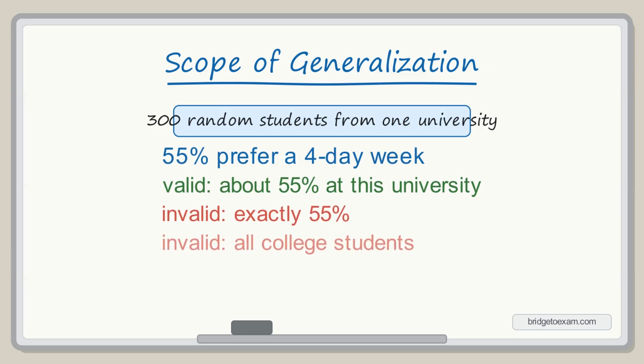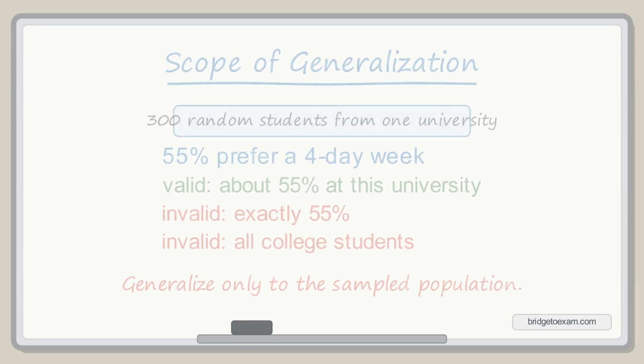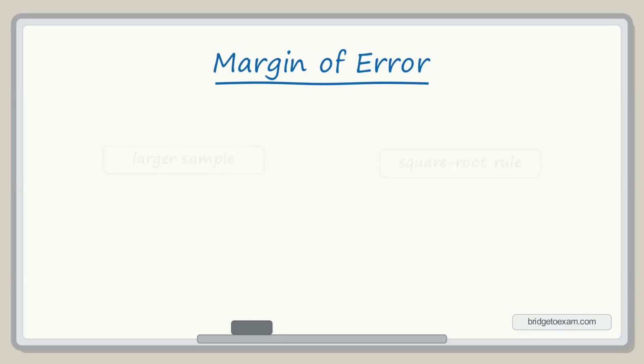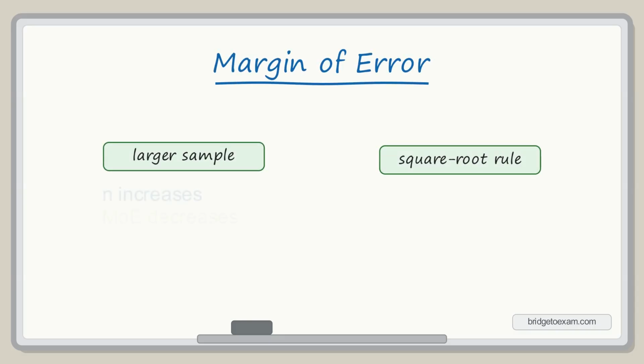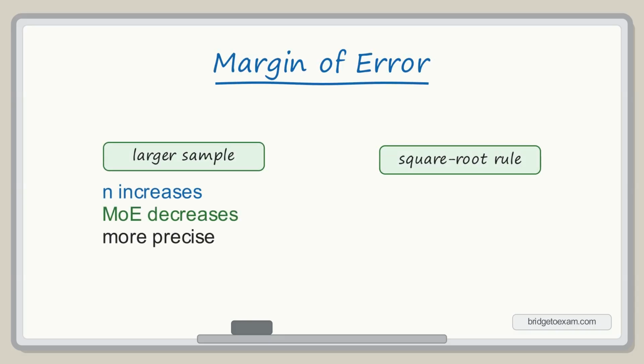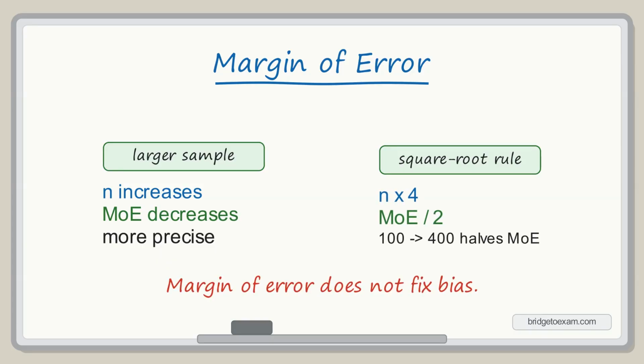Because samples have uncertainty, say about or approximately, not exactly. Larger samples reduce margin of error. To cut margin of error in half, you need about 4 times the sample size. But margin of error does not repair a biased sample.